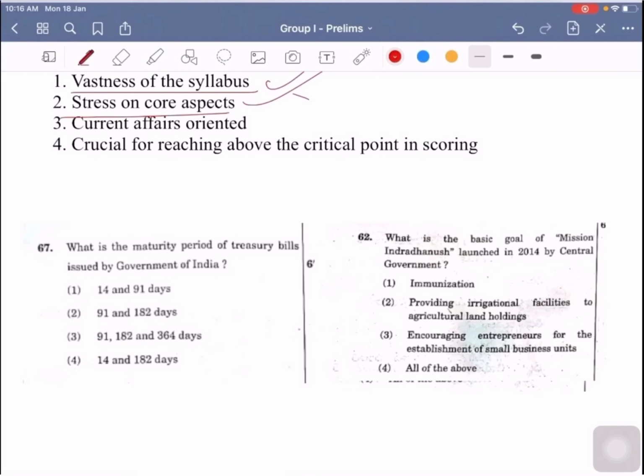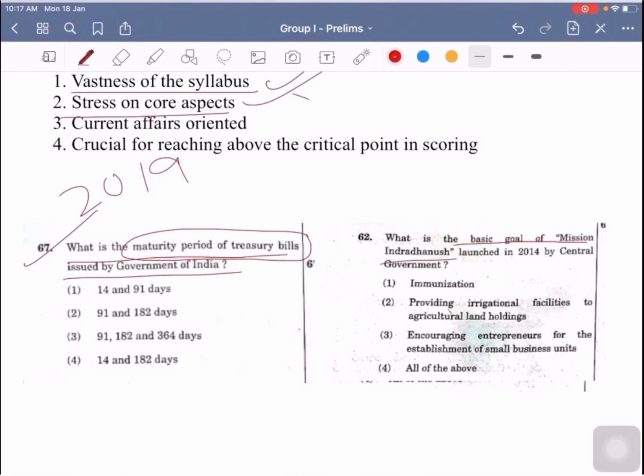So for instance, in the 2019 prelims paper, there is one question asking what is the maturity period of treasury bills issued by the government of India. It is a basic aspect, and you must know what the types of treasury bills are and what the maturity of the treasury bills is. And one more question asks what is the basic goal of Mission Indradhanush, which was launched in 2014 by the central government.